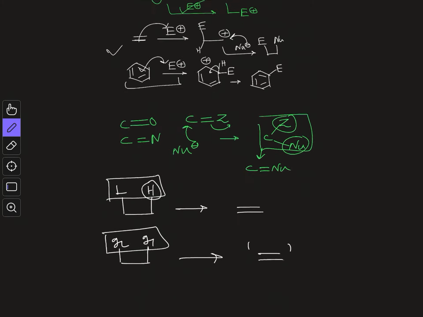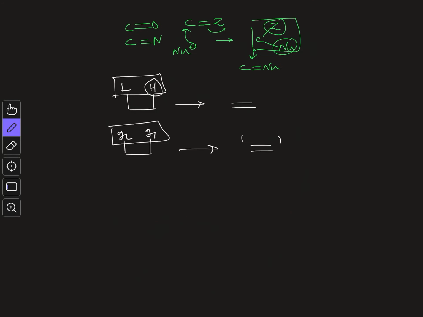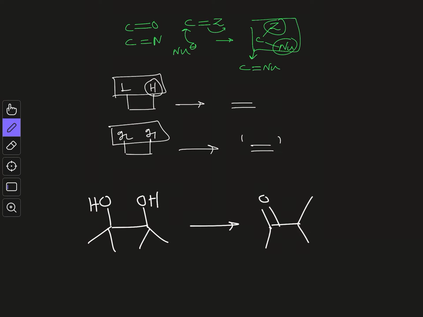And let me just tell you one type of rearrangement reaction, the simple pinacol rearrangement, which you are all familiar with. This is called pinacol, and in this reaction we get a rearranged product like this. So what happens is this group goes from here to here and this leaves. So this is a kind of rearrangement. There are several rearrangement reactions. So this is the overall picture of what kind of reactions we are going to study throughout this course.